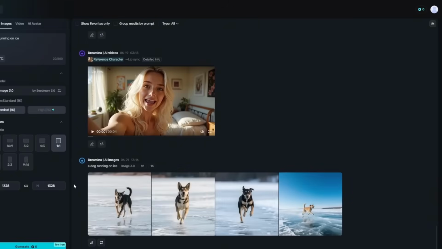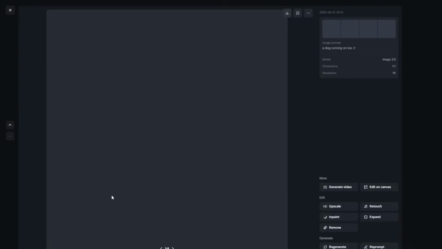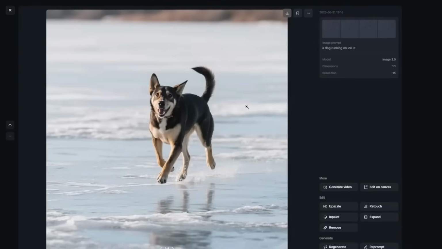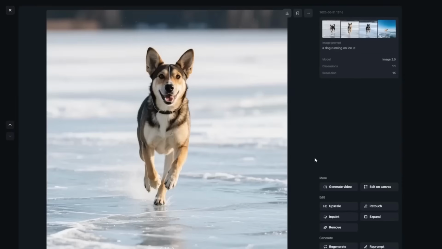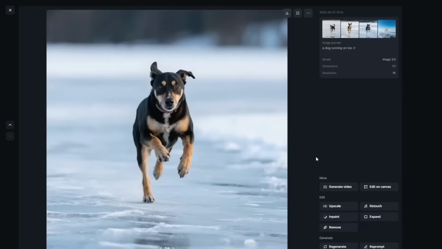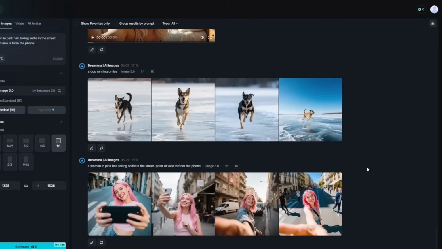And as you can see, they are done generating. And just look at how high resolution this is. So as you can see, here's the second one. Here is the third one. You can see they are very, very high resolution. Let's try this for AI influencers.